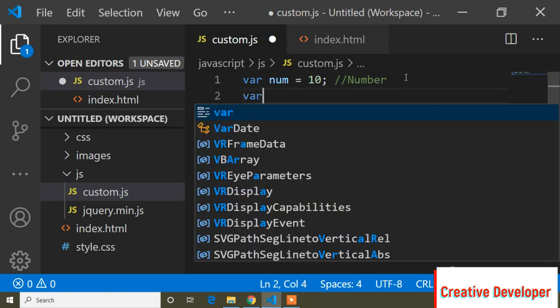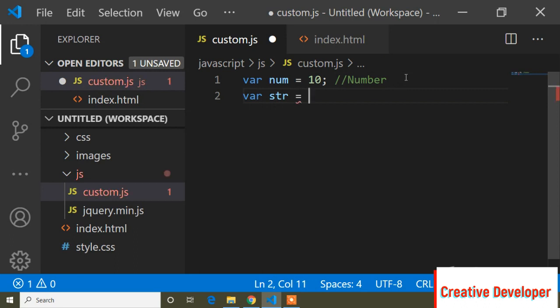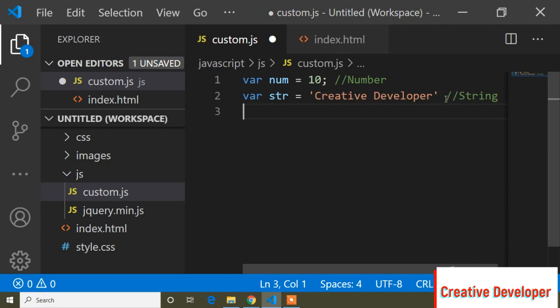And guys, here if I write var str as the variable, I can pass a string value. When we pass a string value, we use quotation. So here I am passing a string value: my channel name is Creative Developer. And guys, you can use double quotation, or if you want, single quotation, as per your choice. You can write, this is the string data type. Here I will write in comment, string, and the another data type, guys, is object.